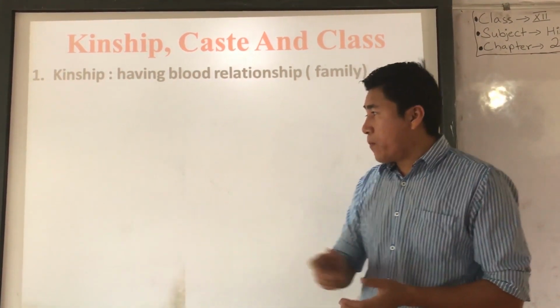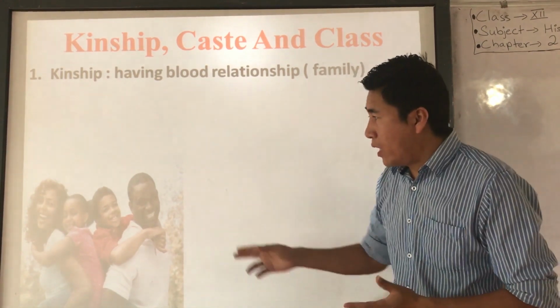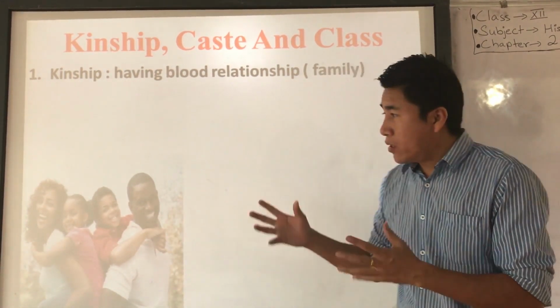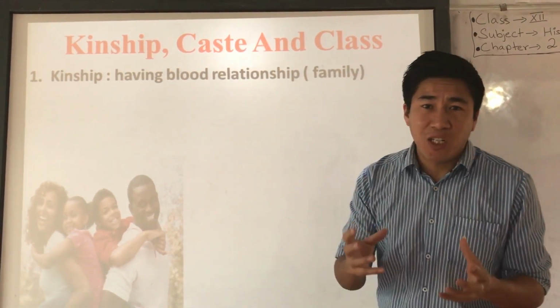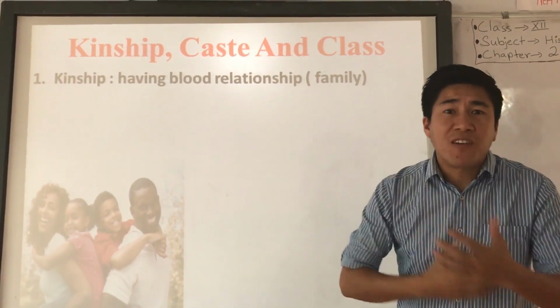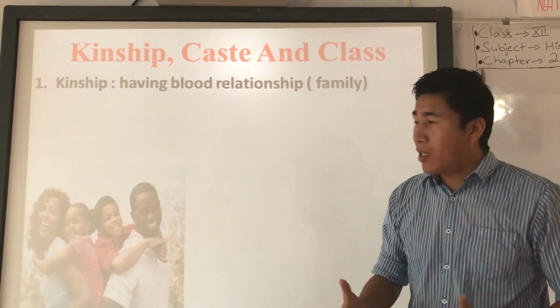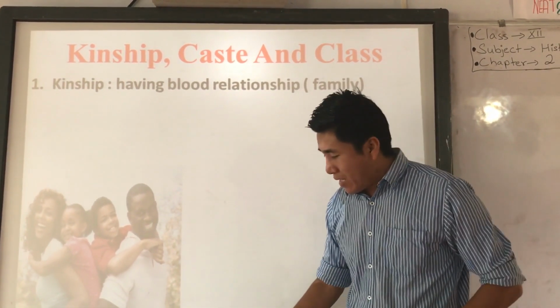See over here. Family, happy family, I would call. Hum do, hamara do, right? Happy family. That is kinship. Kin means family, right? So in this chapter, we are going to study different kinds of family structures in ancient India. Understood?